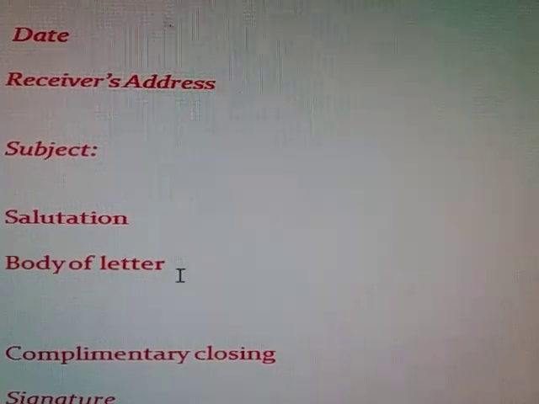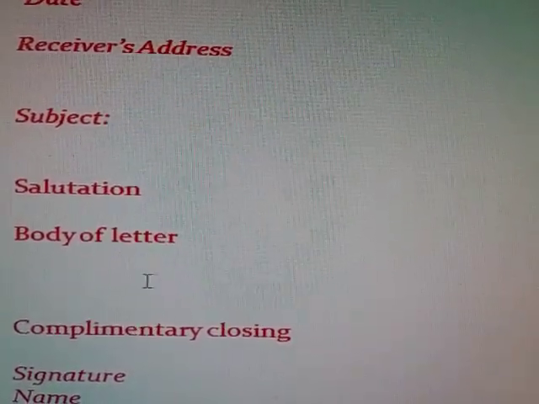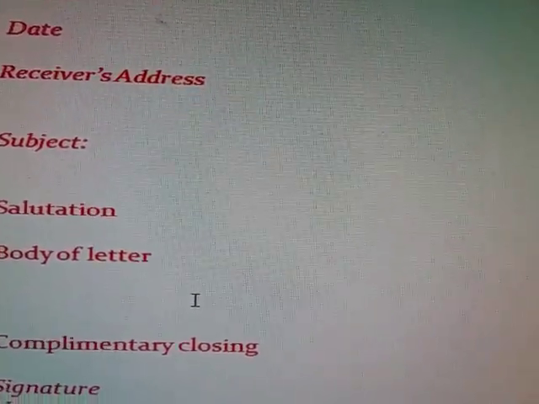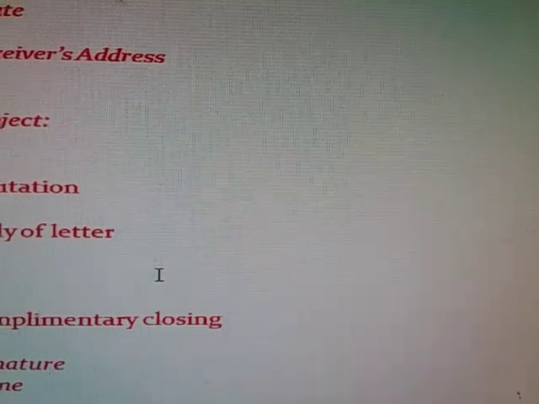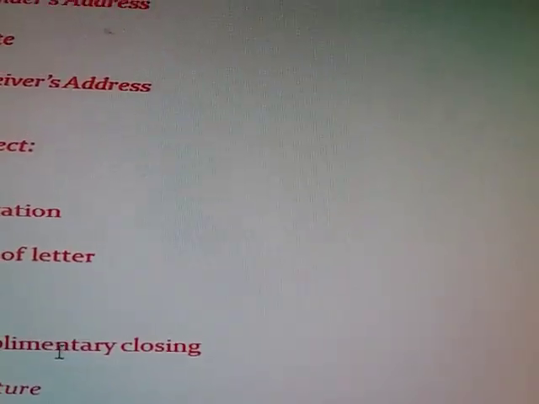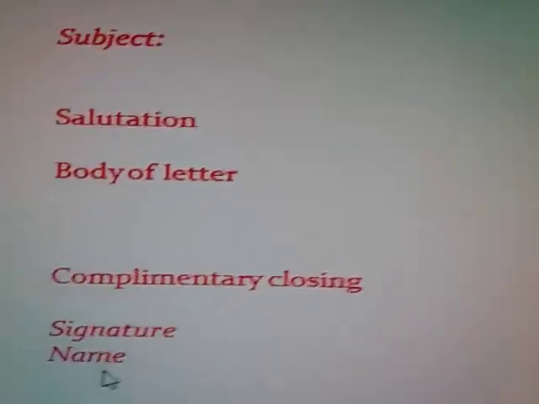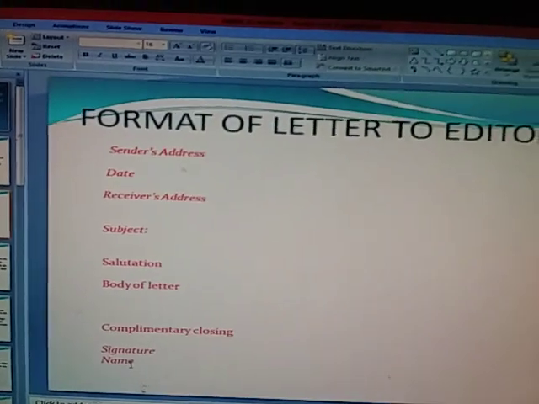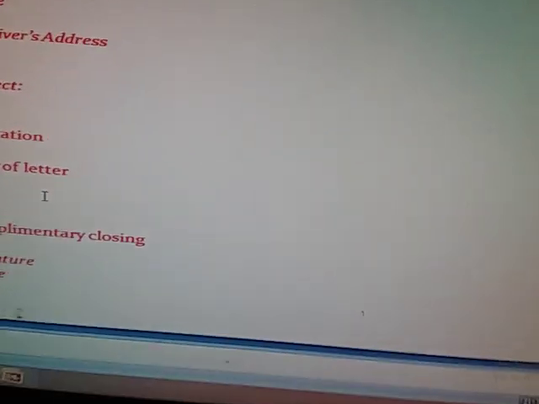The first part tells the purpose, the second describes the issue, and in the third paragraph we can write what we expect from the editor or the authorities or the public. After that comes the complimentary closing, then signature, then name. Thus, this is the complete format of a letter to the editor.